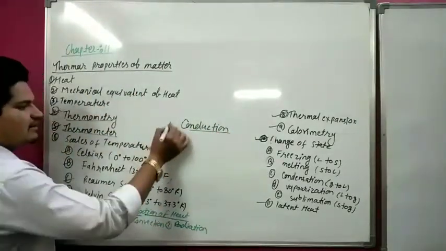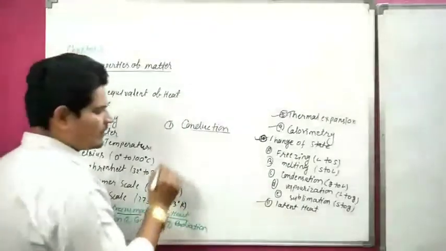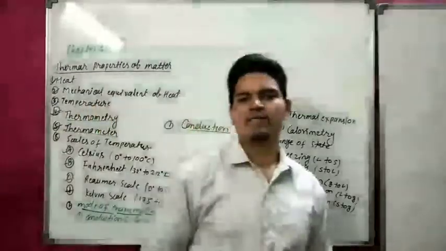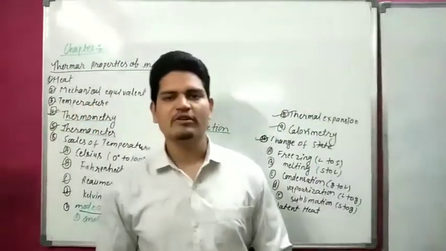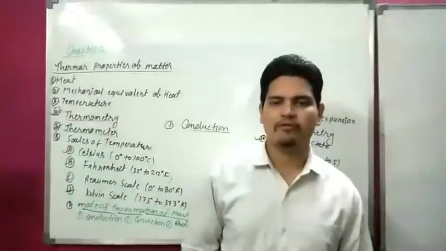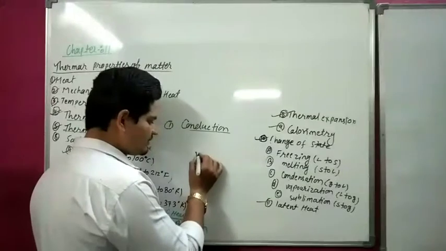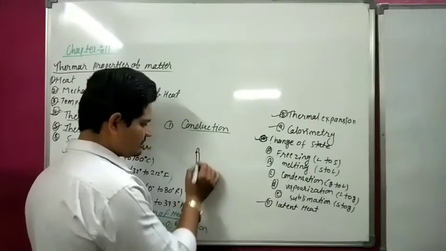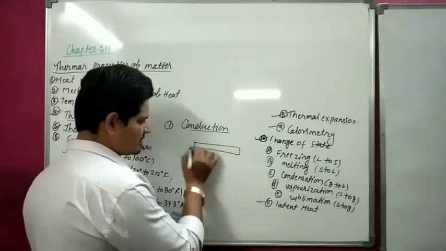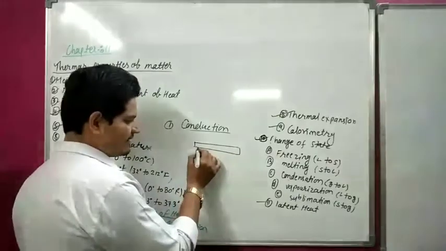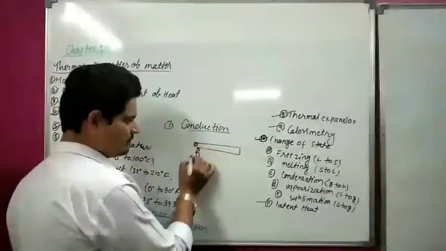In conduction, actually the particles of the medium do not move, and heat moves from one place to another place. Suppose this is a candle, and we are heating this candle from here.